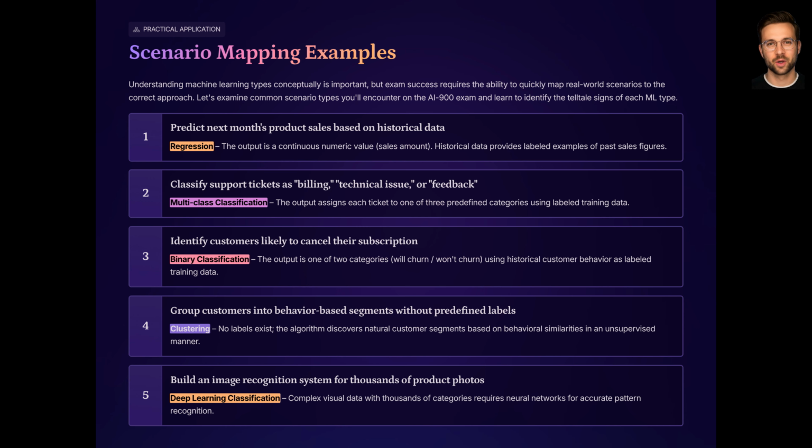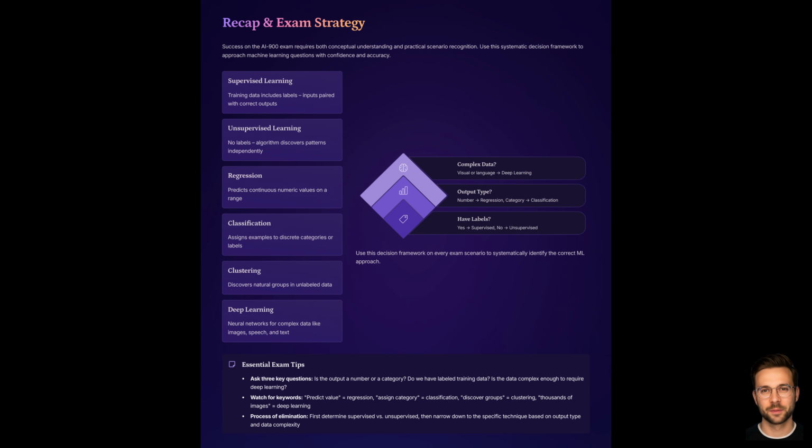In the exam, you will often see scenarios like these, and your job is to quickly identify the best ML type for each one. Recap and exam strategy. Let's recap what you learned in this lesson. You saw that supervised learning uses labeled data to learn a mapping from inputs to a target output. Unsupervised learning works with unlabeled data and finds patterns or structure in it.